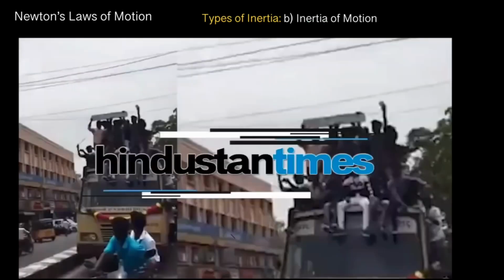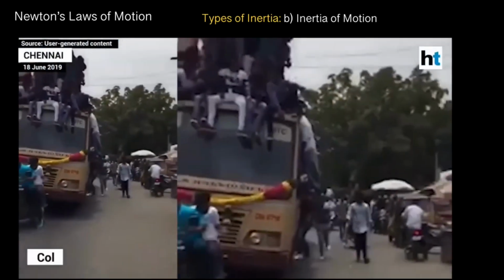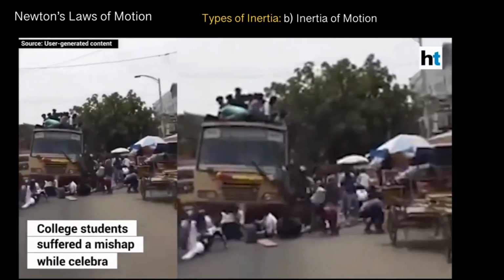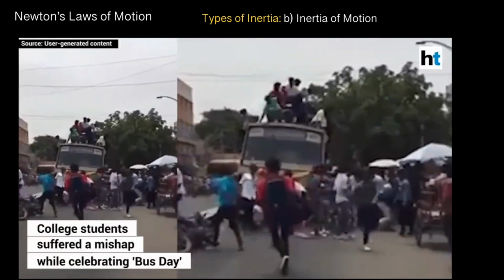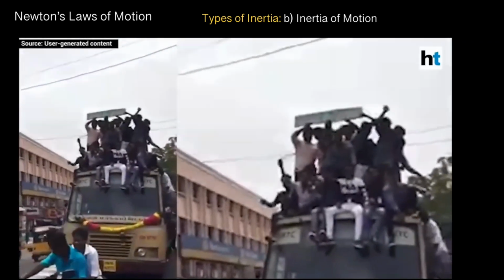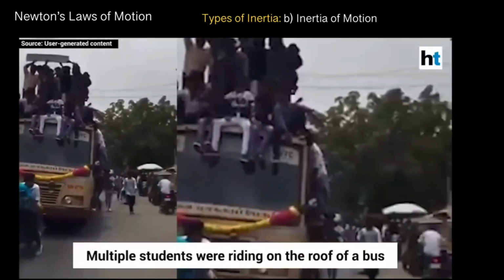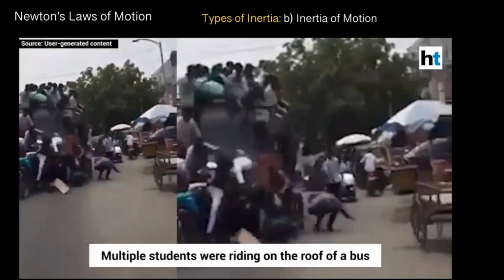Let us look at another real life example of inertia of motion. If you are not aware of this, you will see here how dangerous it could be to you.